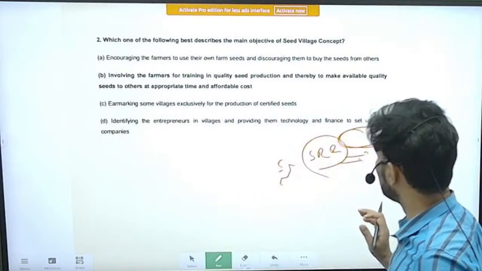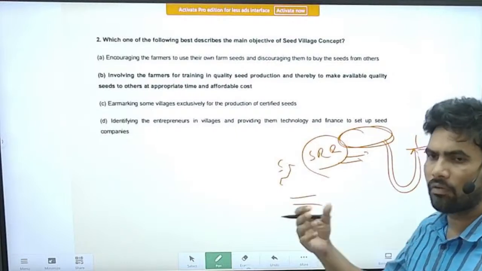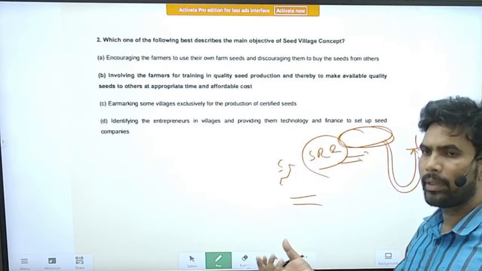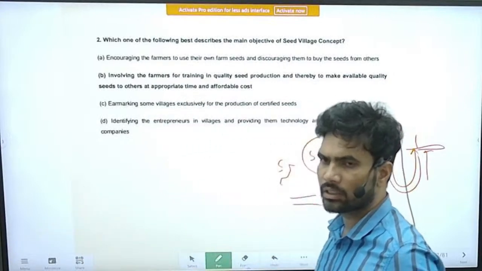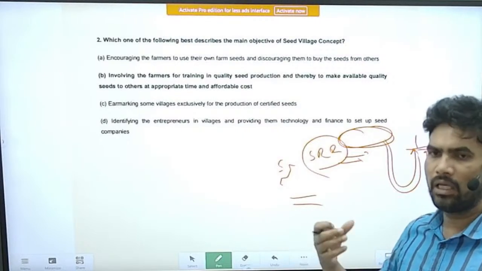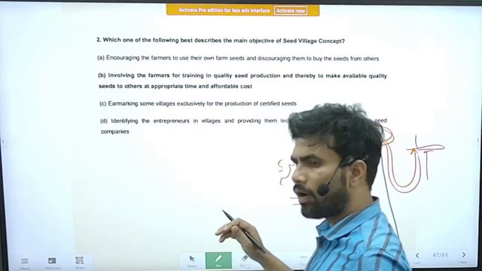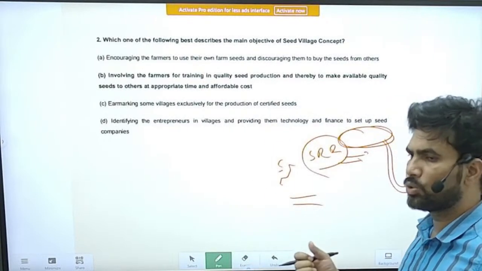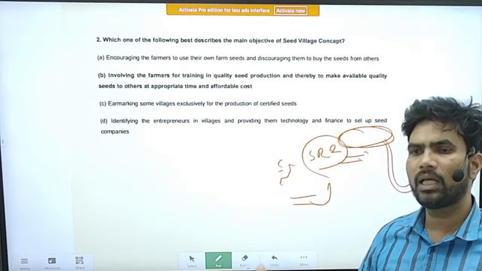Because of that reason, the farmer should purchase hybrid seeds or well developed seeds from a company or from government organizations. Many government facilities are also there, like PUSA, etc. They also produce good variety seeds. If the farmer purchases those good variety seeds and uses them for sowing, it will give better production.